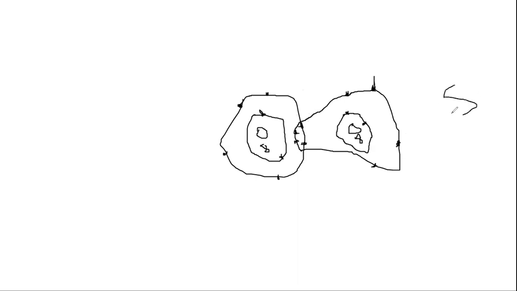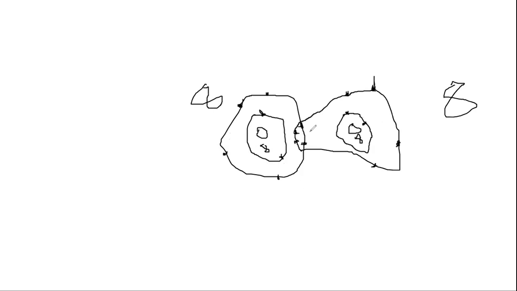Now it has become more stable. And this atom now has in its outer shell 1, 2, 3, 4, 5, 6, 7, 8. After sharing, each atom has 8 electrons in the outer shell. So both of them become more stable.